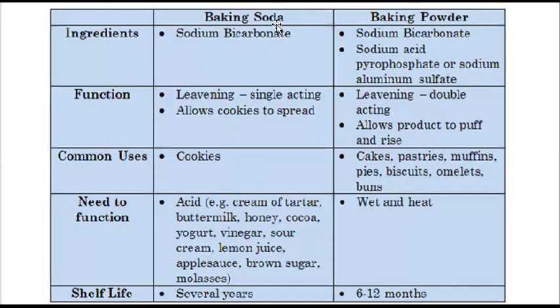I am repeating, baking soda is a pure substance whose chemical formula is sodium bicarbonate. But baking powder is a mixture of sodium bicarbonate and an acid. It has to be an acid, and very mild acids are added into it. The strong acids cannot be used. Fine. So what is the function of baking soda?